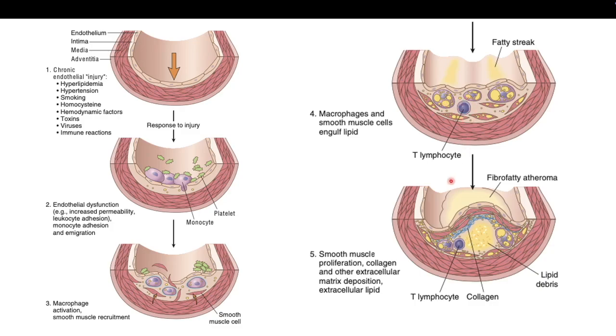And then after that, it becomes worse and worse. The narrowing becomes worse, and you have this fibrofatty atheroma. On the outside of this area, you have this fibrous cap, and within that area, you have core lipid debris, you have collagen, you have T lymphocytes. So this is how it looks as it progresses. Later on, I will explain in the slides.